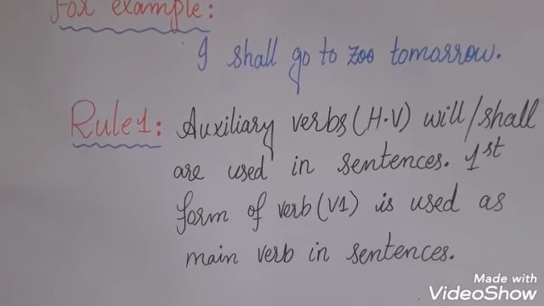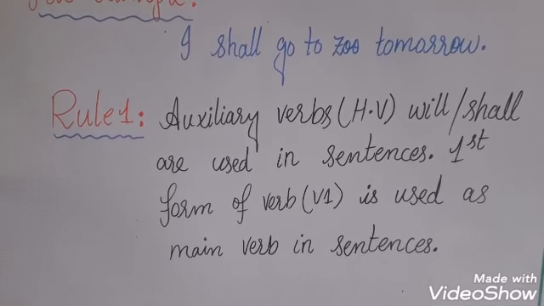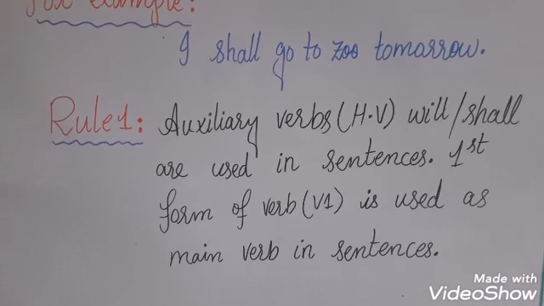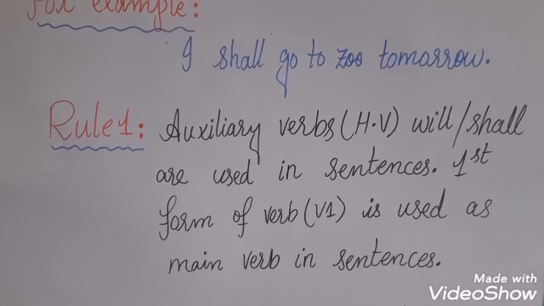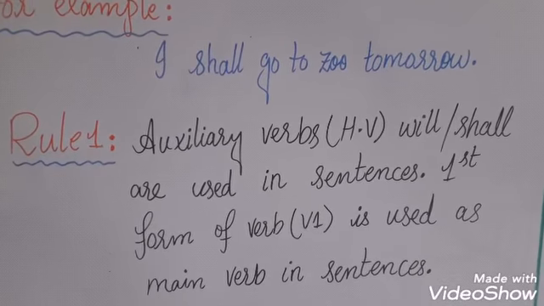The rule number one of this tense is that auxiliary verbs or helping verbs will or shall are used in sentences. First form of verb is used as main verb in sentences.